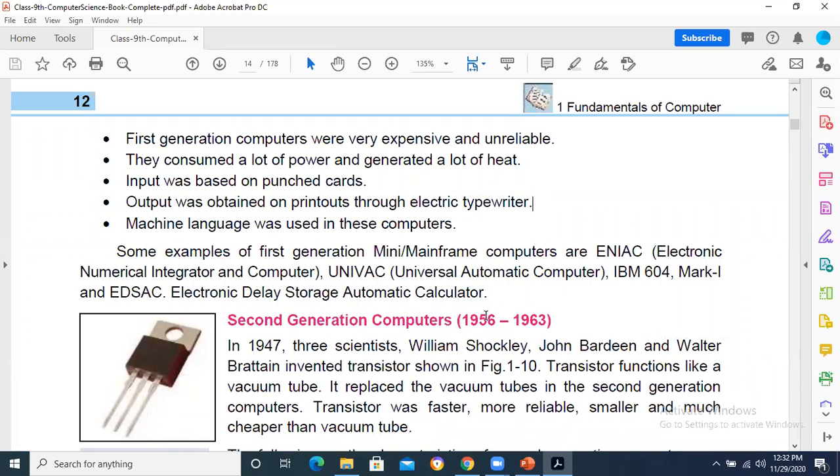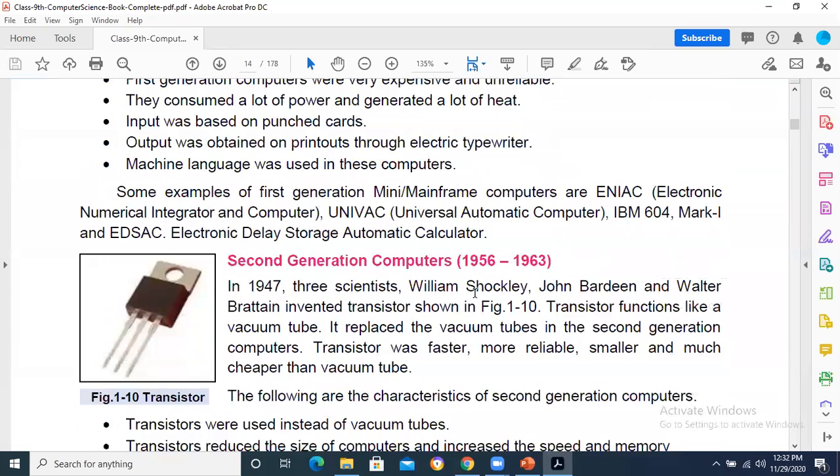It means we were supposed to communicate with the binary language. We did not have any language. Assembly was introduced in the second generation. Even assembly language was not there. What are the examples? Now these examples can be asked in MCQs. A number of MCQs can be constructed on the first generation. For example, which of the following is an example of a first generation computer?